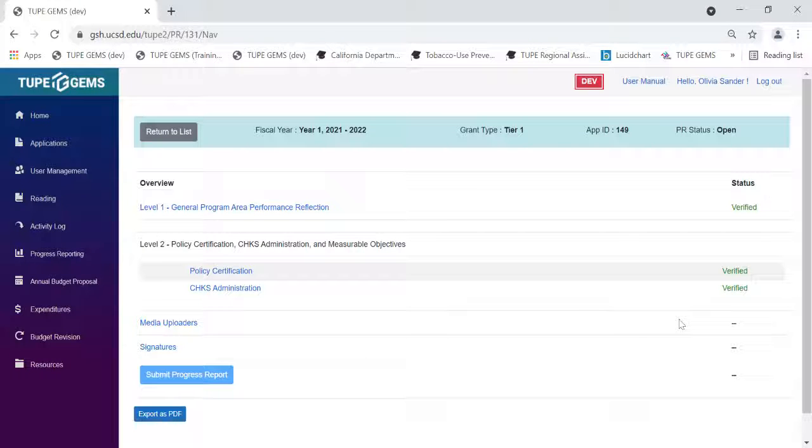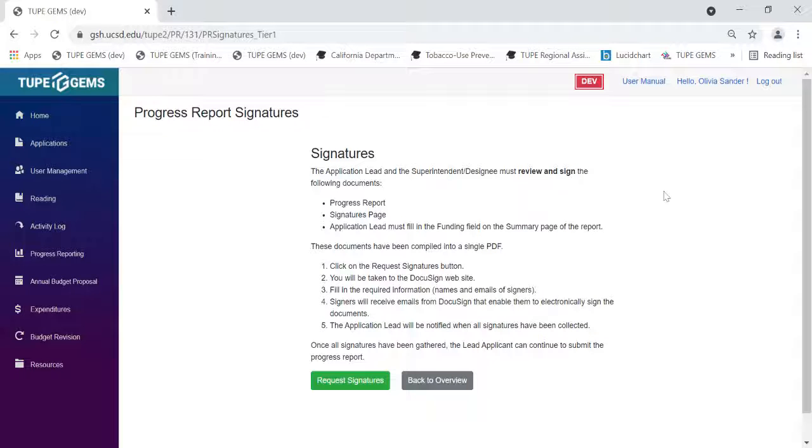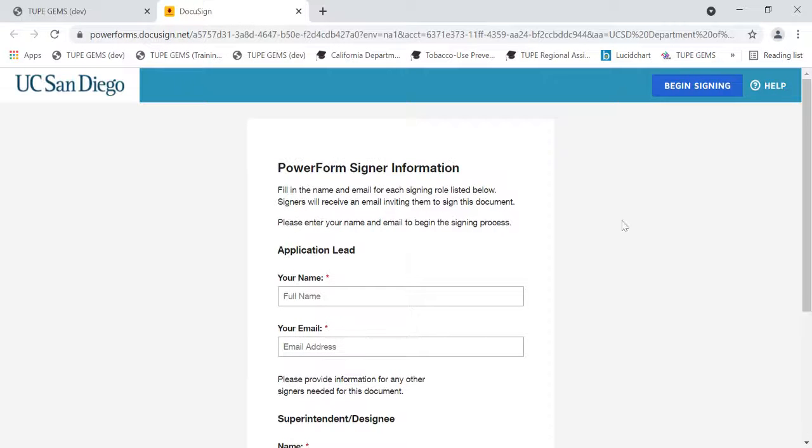Once all levels of the Tier 1 progress report have been verified by the lead applicant, you can now request signatures. Clicking on Request Signatures will take the lead applicant to see an overview of what the DocuSign package entails. Once you have read it, the lead applicant can request signatures, where they will be redirected to the DocuSign website.